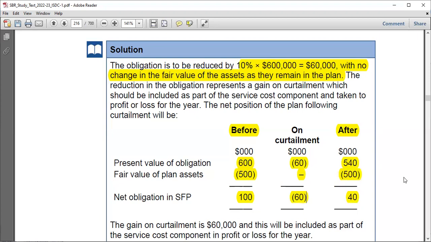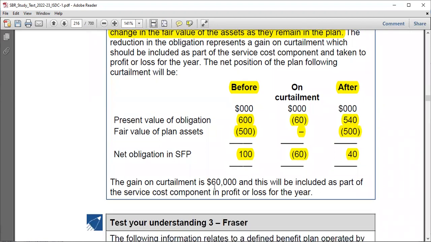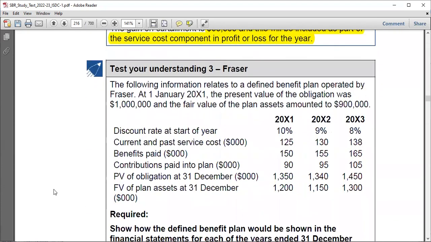So this is what I will actually have to do right here. As usual, the gain on sale and curtailment is 60,000, and this will be included as part of the service cost component in profit or loss for the year, right? Yes, as we said, service cost has the current service cost and the past service cost, from which we can get information about curtailment or maybe plan amendment. So you have to include all of them, right? Right now I think we're just dealing with parts.